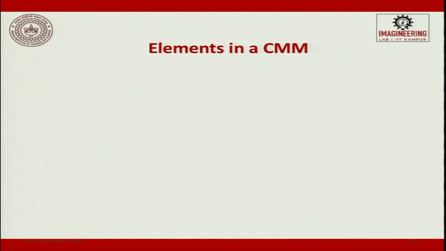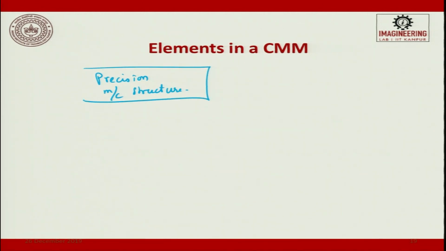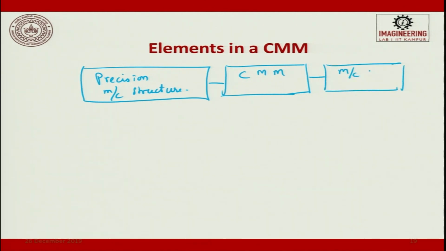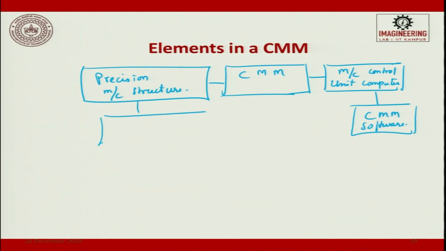What are all the elements of a CMM? You will have a precision machine structure. This leads to a coordinate measuring machine. You will have a machine control unit, a computer, then you have the CMM software, then you will have a probing system.